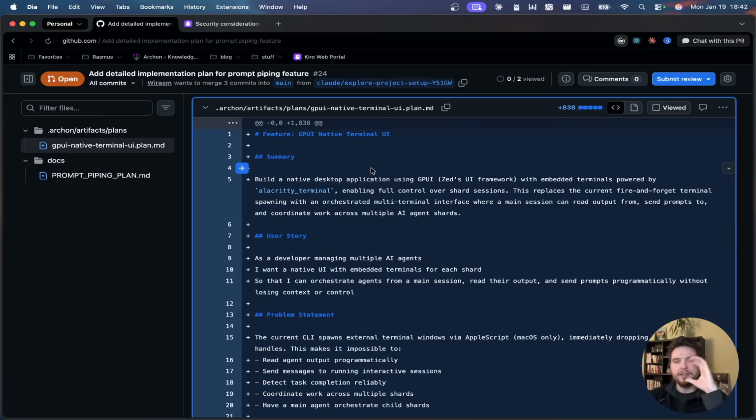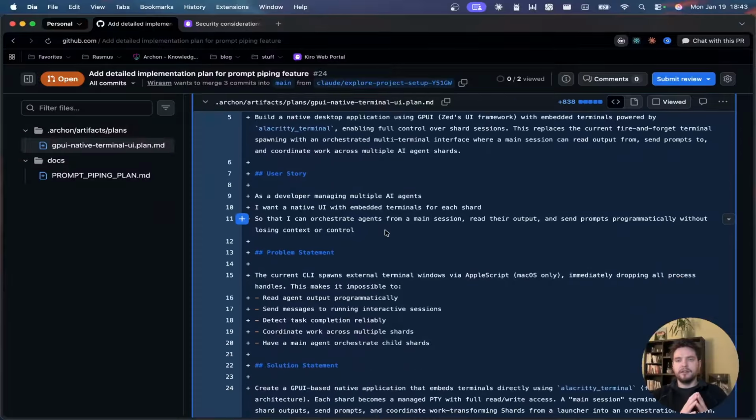So I basically want to have a native desktop application that is built with gpui. There is no real reason why I chose gpui here. It's really just a technology that I want to try. I use Zed as my IDE, and I just want to get into testing it. I might want to start contributing to Zed. So I want to try the technology out and see how things work and how I can make things work on my own here.